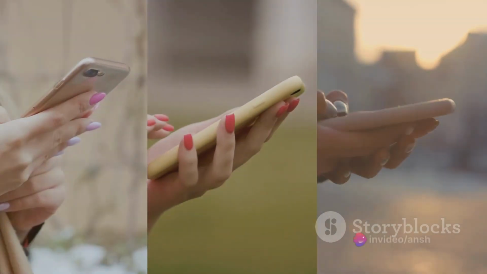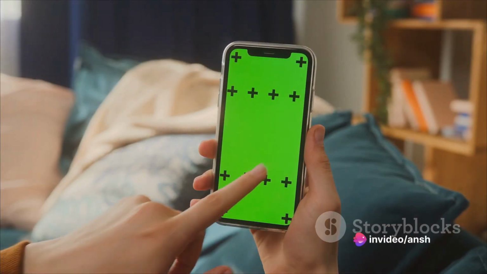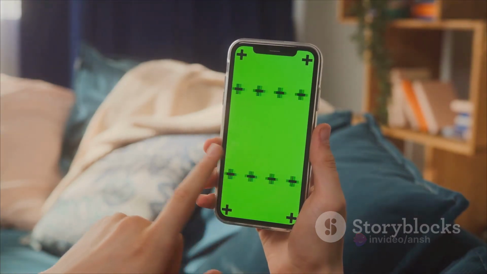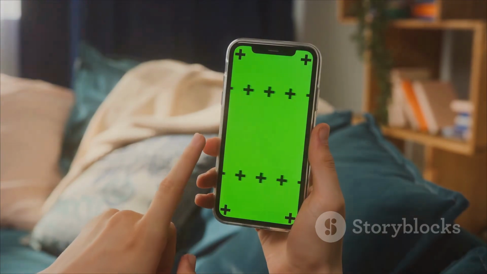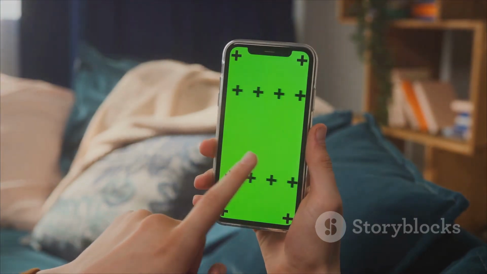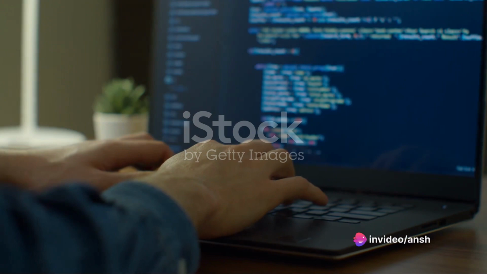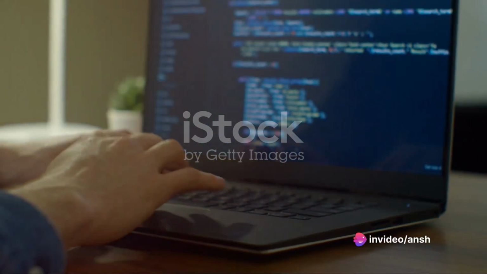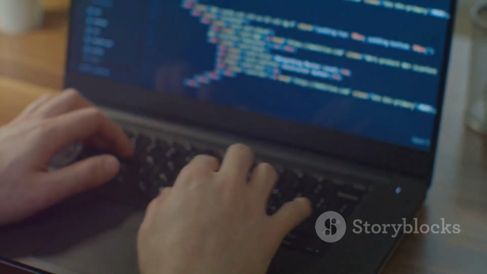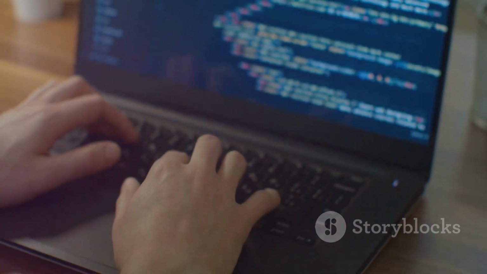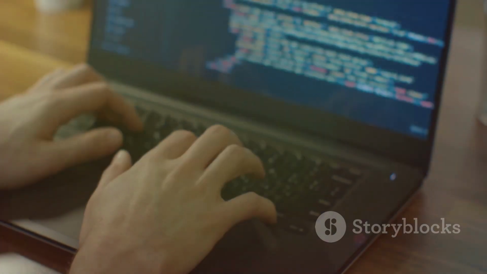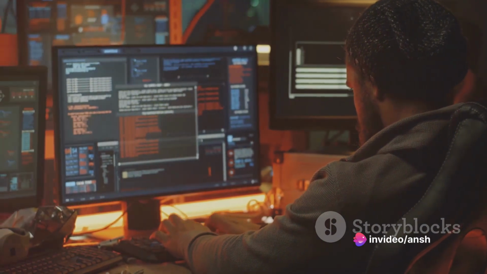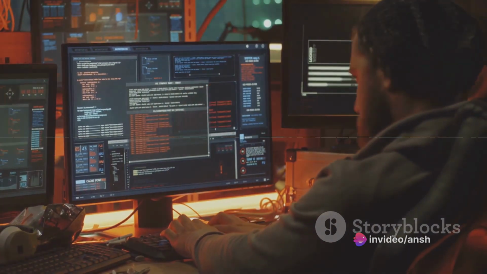The two crucial components you'll interact with are the activity and layout. An activity is a single screen with a user interface, and the layout defines the user interface elements on an activity. Your first task is to create a Hello World app. In the activity file, you'll find a method called onCreate. This method is the first to be executed when your activity is created. Inside this method, add the code to display a simple message. Then hit the Run button and choose your emulator to see your first Android app in action.